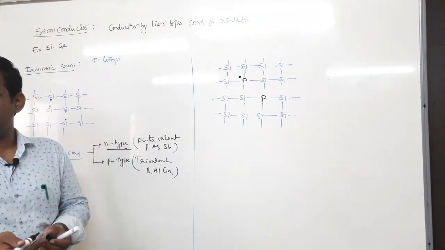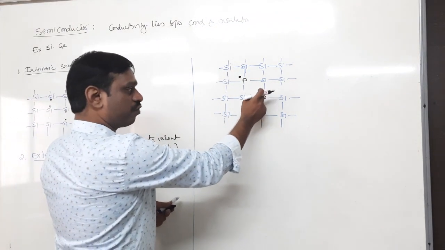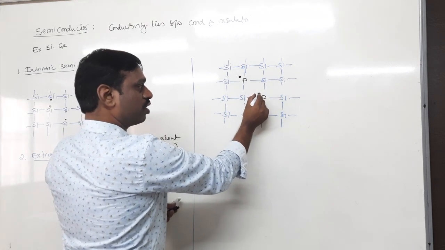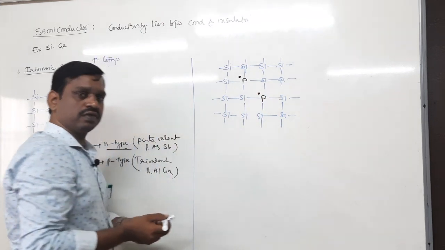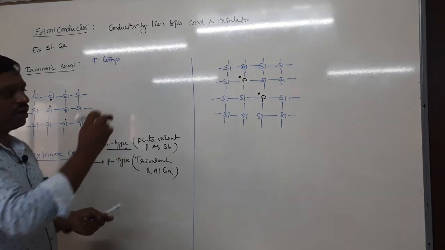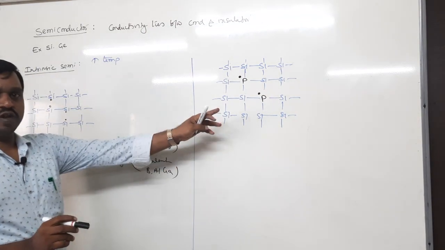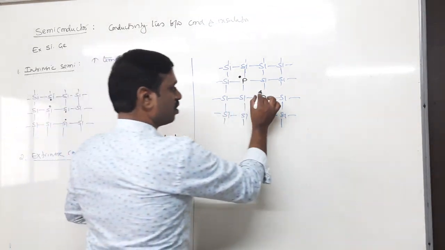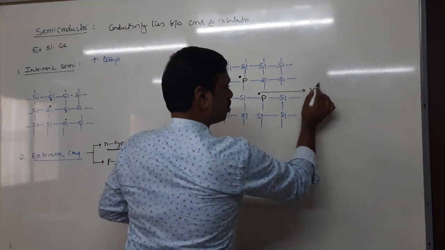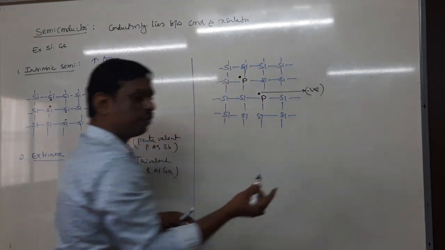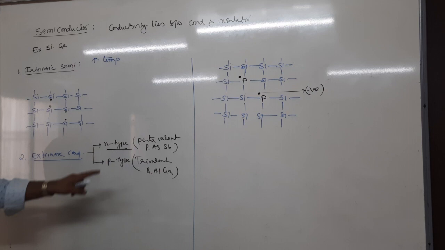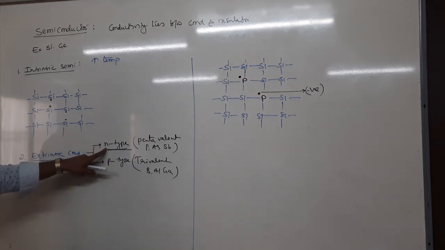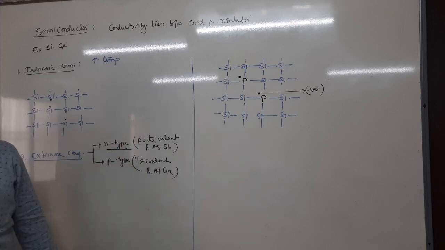This free electron is a negative charge, so the conductivity increases due to negative charge, hence it is called N-type. N means negative.